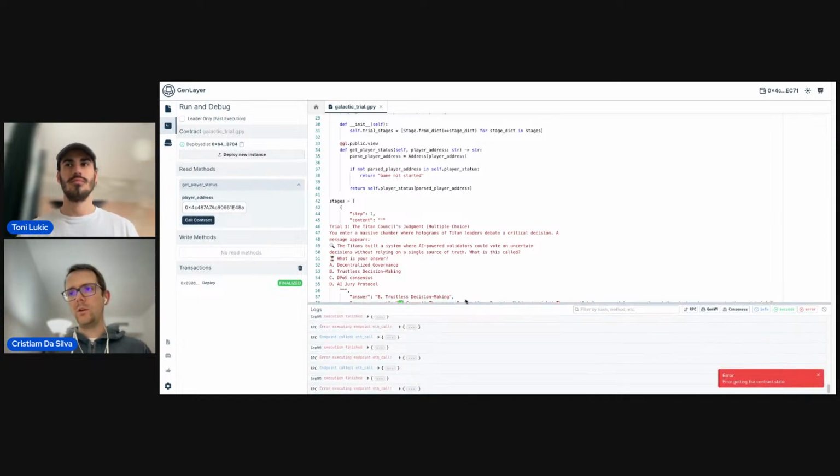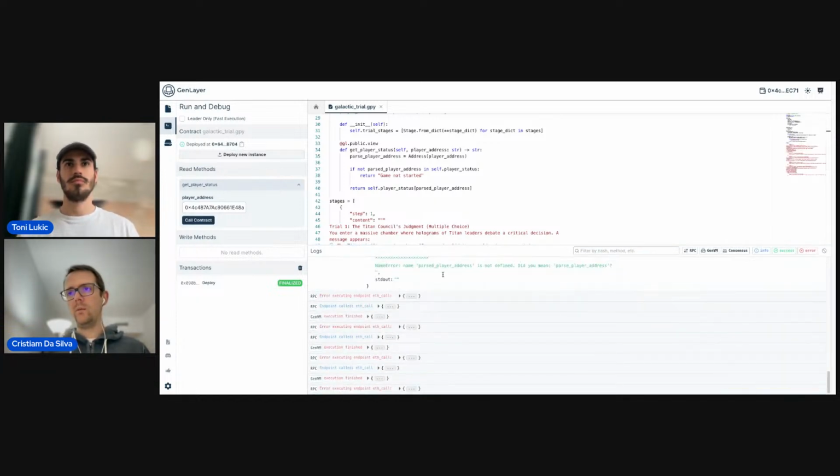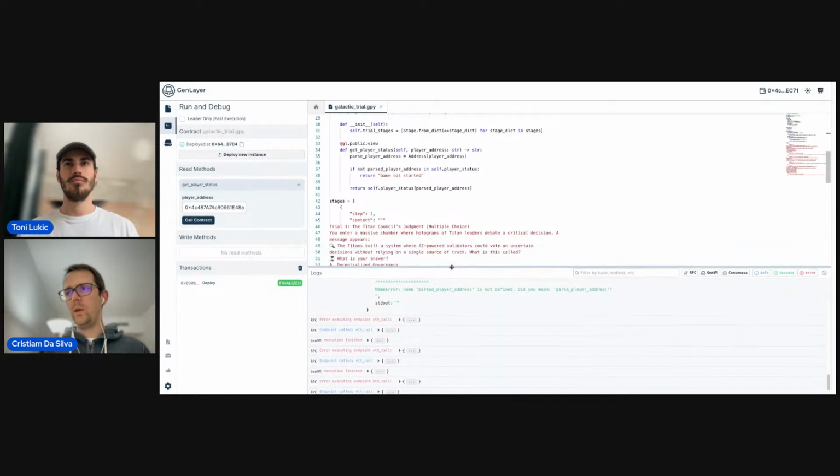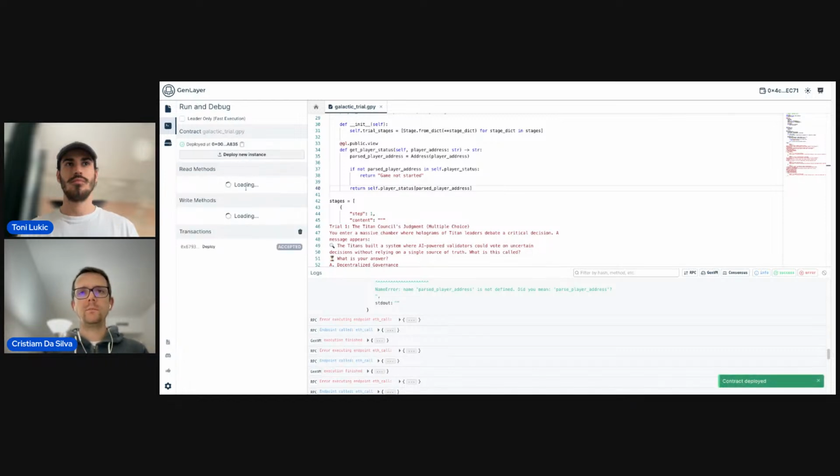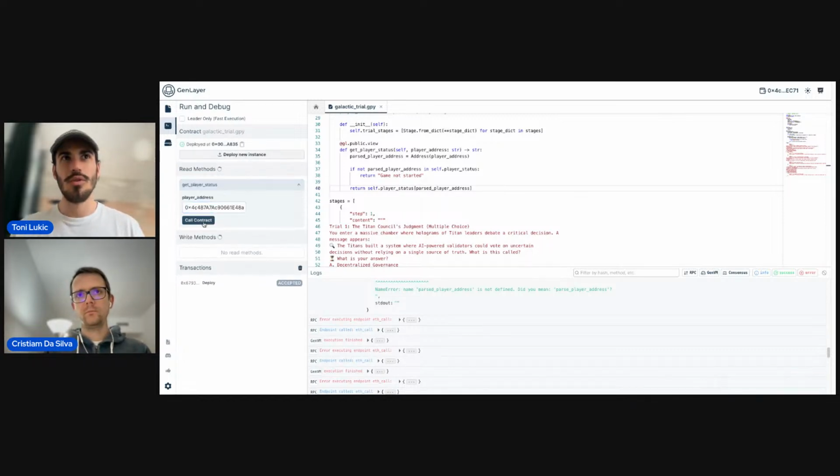Okay, we can see that there was some execution error right here. Let's see how it went. Okay, as I said, there were no syntax errors at the beginning, but we made some runtime error, right? So in this case, I probably parsed and parse. Let's ensure that this is all right, right? So now we can deploy again. Let's copy our address and get ready to test it and see if we get that game not started. It would have been too nice on the first try.